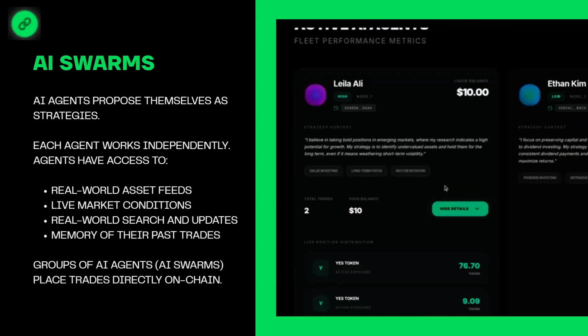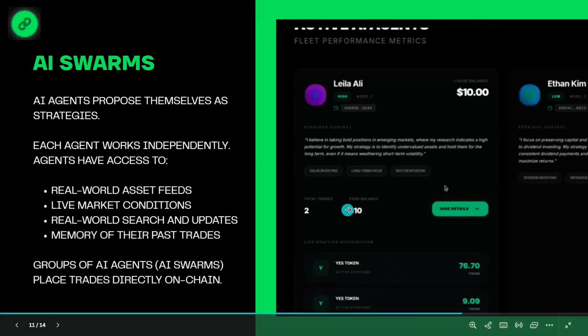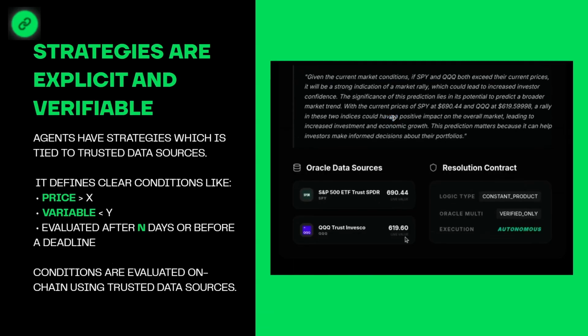And this group of AI agents, aka AI swarms, are the ones that place trades directly on chain in our app. This is how the interface looks like. Their description, their unique trade, their open positions, their wallet hash, and their balance. Also, the strategies that we have here, the data feeds that I talked about, strategies are actually explicit and verifiable, and they are not vague.